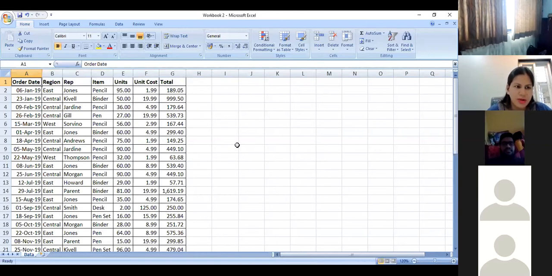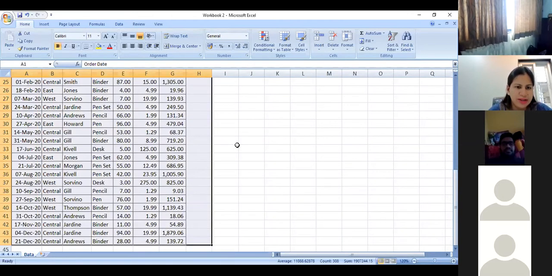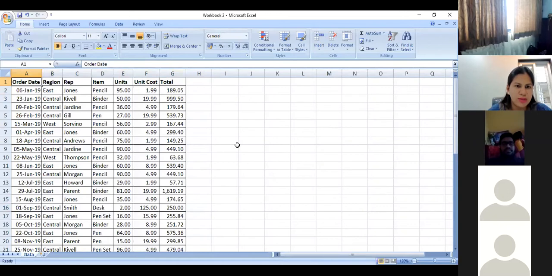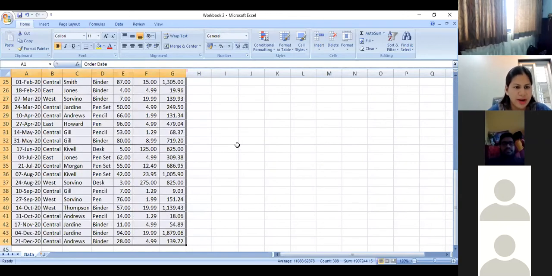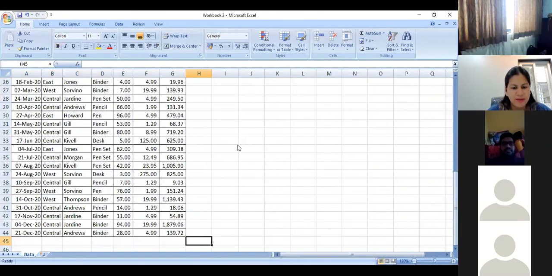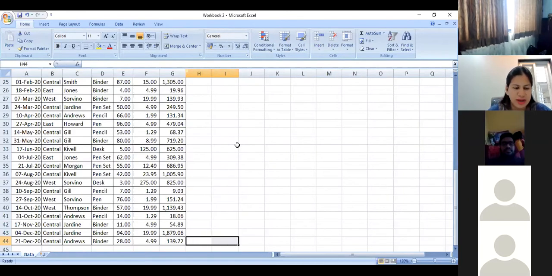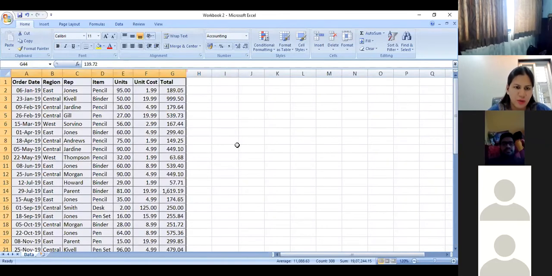For running a pivot table, what you need to do is select this entire data, which you can do by placing your cursor on the A1 cell and then pressing Control, Shift and End. When you do this, the entire table gets automatically selected, or you can use Control A, by which you can also select the entire data up to the cell till which you have values. So if you have a value up to the I cell, it will go up to I. But since the data here is only up to G44, it will select only up to G44. You can have your cursor anywhere in this table and then press Control A. The entire table gets selected.